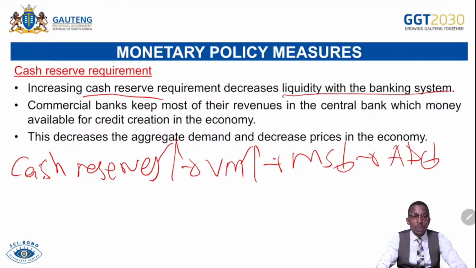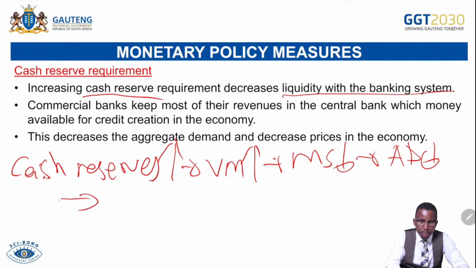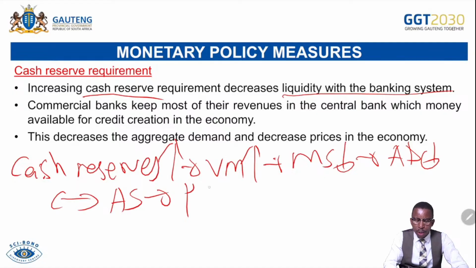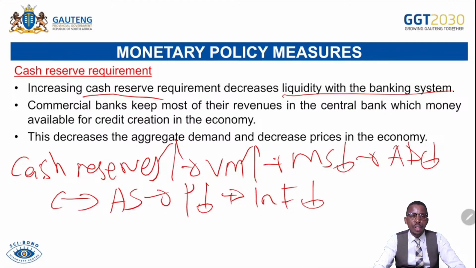As the demand for goods and services decreases, what happens? It slows down to match maybe aggregate supply. For that reason, prices will then be decreasing, and then if they decrease enough, the inflation will also be decreasing. Then we've combated inflation. So we only do this if inflation is above the target range of 6%.